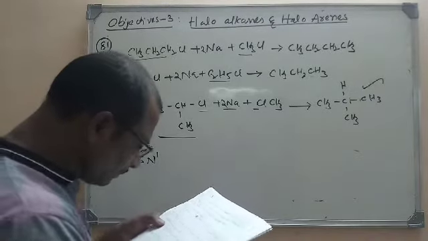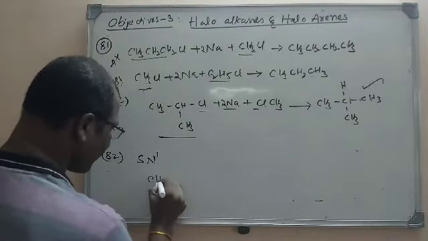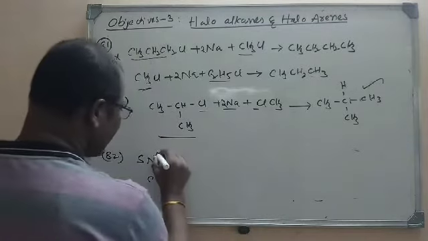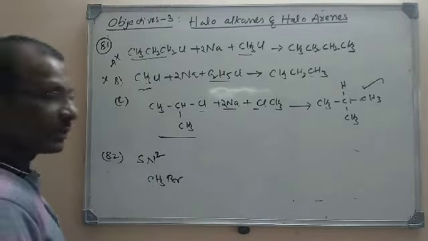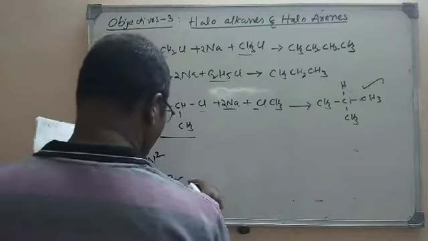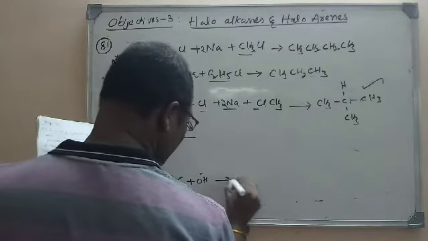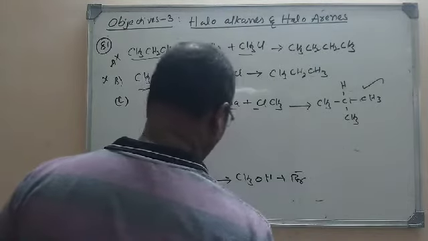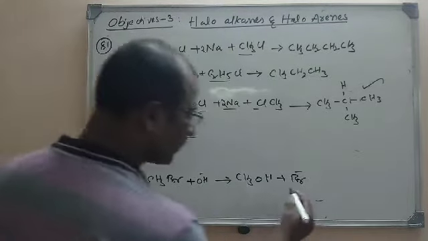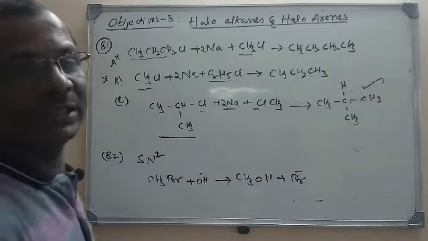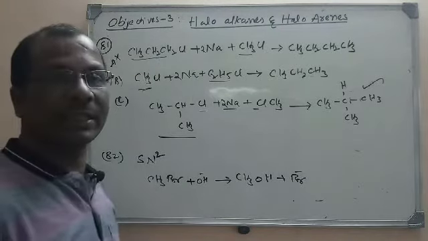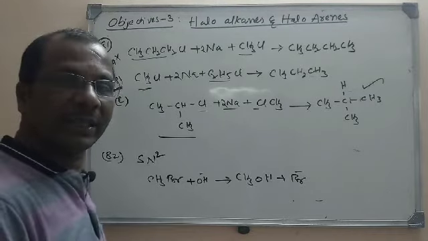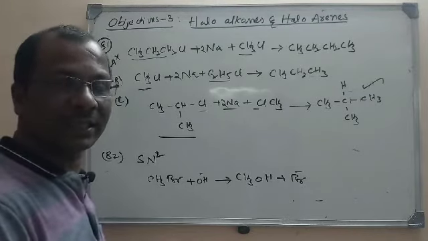So if you see here, CH3Br, it is actually an SN2 reaction. The reaction given is SN2: methyl bromide plus OH minus will give us CH3OH plus Br minus. Look here, methyl halides undergo SN2 reaction readily. We know the order of reactivity of different alkyl halides towards SN2 reaction: methyl, then primary alkyl halide, then secondary, then tertiary.